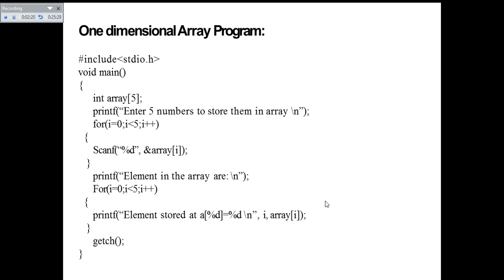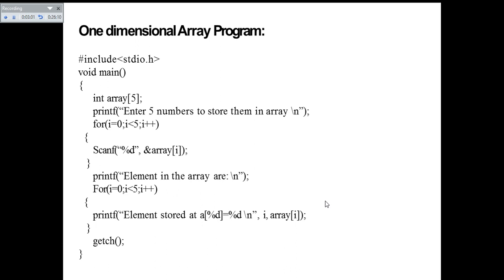So you are writing one printf statement, and it expects you to enter 5 values for this array, corresponding to the array size. If you look at the for loop, using the for loop we have implemented the runtime array initialization concept. For i equal to 0, and since the size of the array is 5, we write i less than 5, and we use the increment statement. Since i is initialized from 0, we increment i by 1 so that you get the next subscript of the array, and you can store the array elements at that subscript.